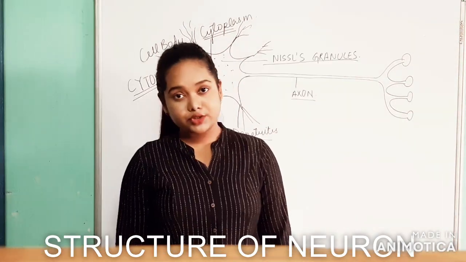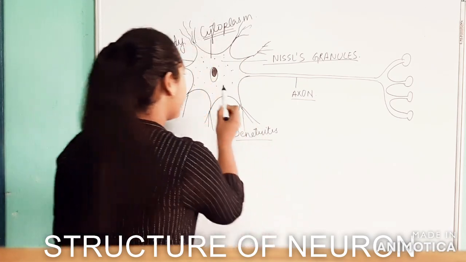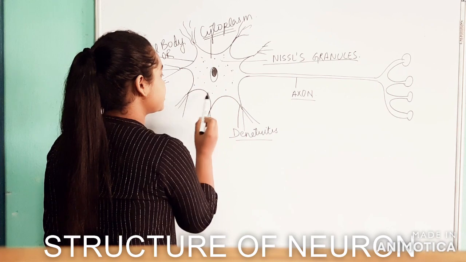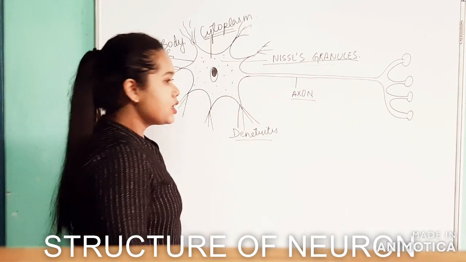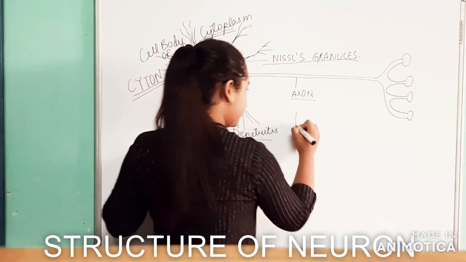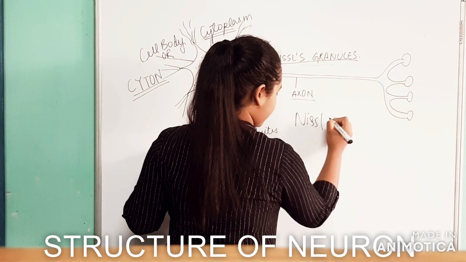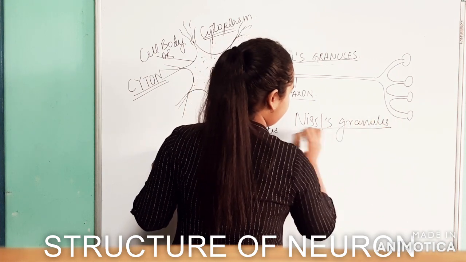Okay, there is a structure in the neuron that we call the Nissl's granules. I have drawn it as granular-like structures in the cytoplasm of the neurons and labeled it here, the Nissl's granules. So what exactly are the Nissl's granules? Nissl's granules, okay. What are Nissl's granules?